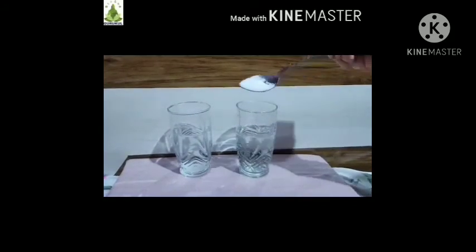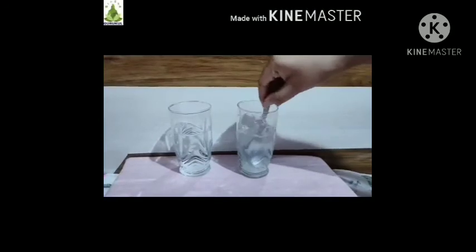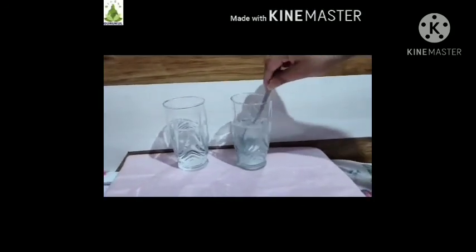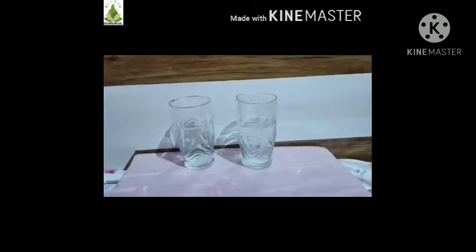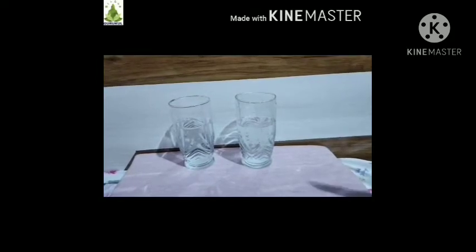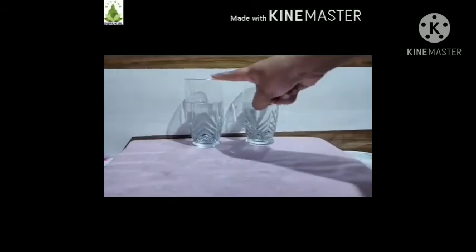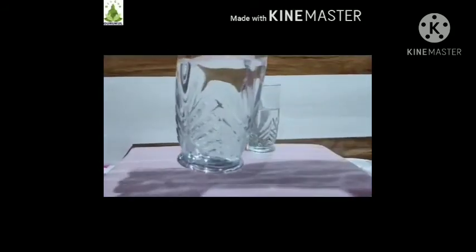Add 1 spoon of salt in glass 2 and stir it properly so that salt gets dissolved in water. Now leave both the glasses undisturbed for a few minutes and then observe carefully what changes take place.